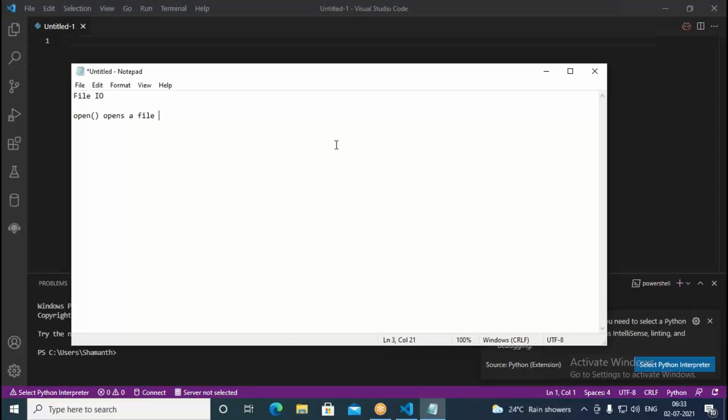Okay. So this is an inbuilt function. Open is available in Python. Using that open function, you can open a file. So once the file is opened, we can read and we can write. In different modes, you can open a file.